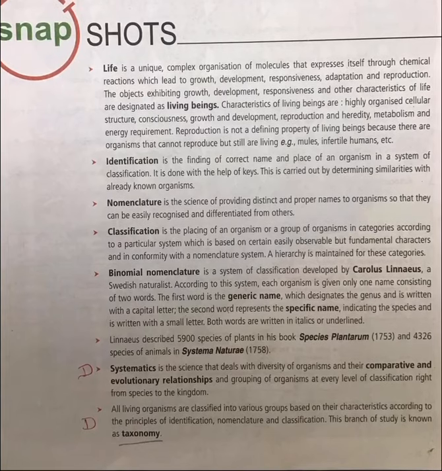So what is this biological nomenclature? First of all, we go for the classification. It is the placing of an organism or group of organisms in categories according to a particular system, which is based on certain easily observable but fundamental characters and in conformity with the nomenclature system. A hierarchy is maintained for these categories. So we have got a hierarchy of classification. So this hierarchy is based on, as I said, from a smaller group to higher group.